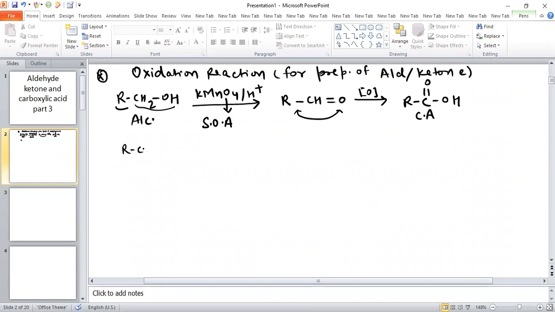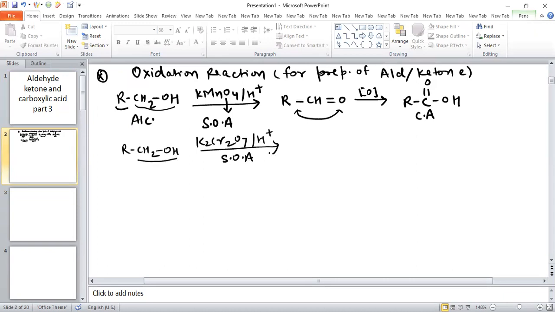In the same way, if there is RCH2OH and we react it with K2Cr2O7 in acidic medium, this is also a strong oxidizing agent.